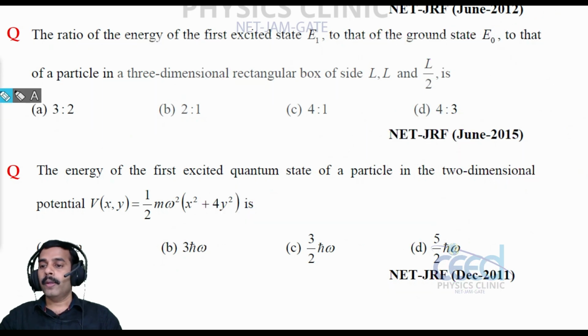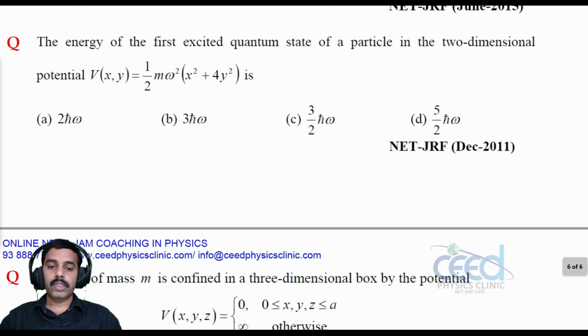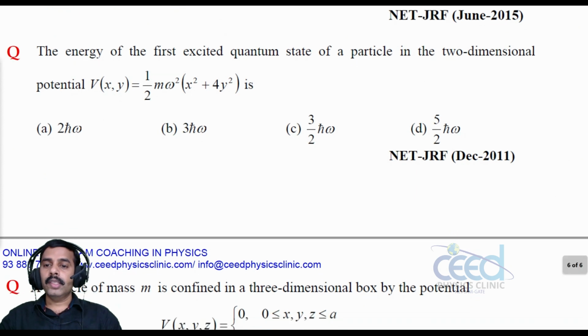All right, now let us come to another question. The energy of the first excited quantum state of a particle in a two-dimensional potential V of x y equal to half m omega square into x square plus 4y square is... So this is a two-dimensional potential, right? The corresponding energy we need to find.